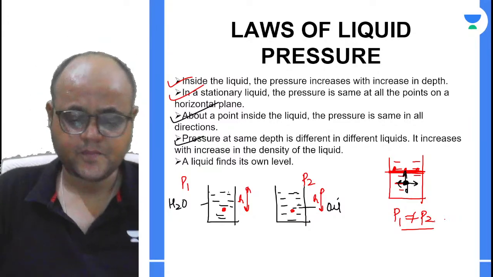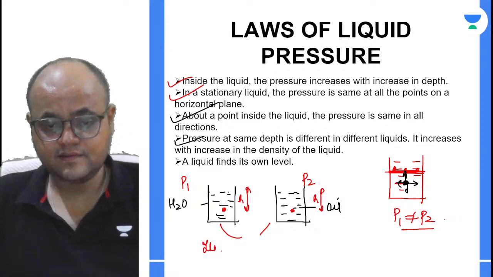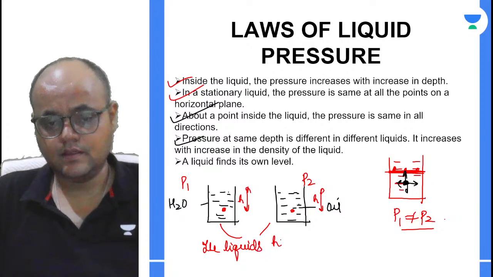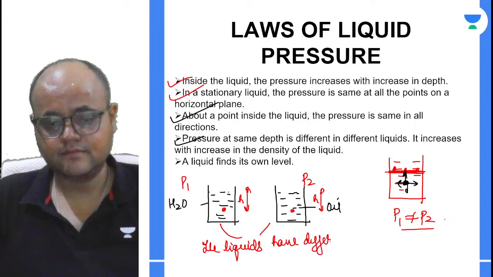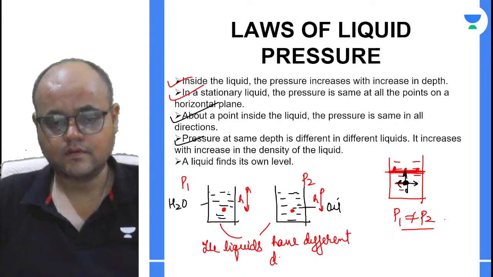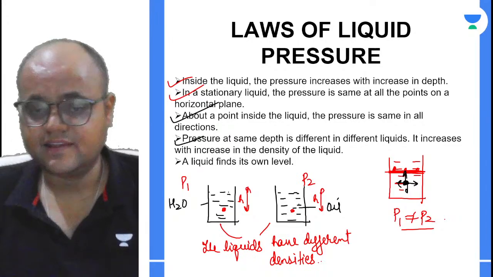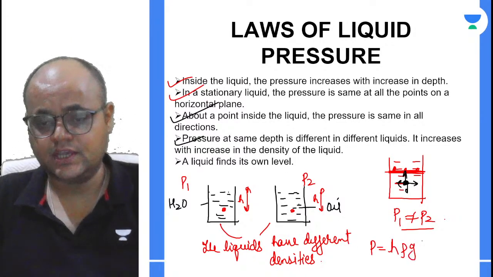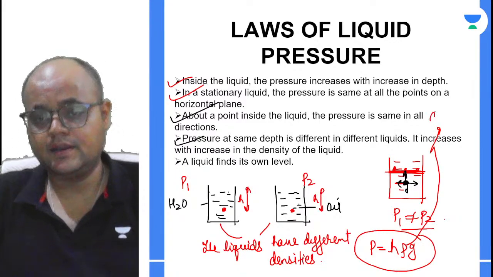Yes. See, the liquids have different densities, right? These liquids have different densities, and we've already seen P is equal to H rho G, where rho is density.